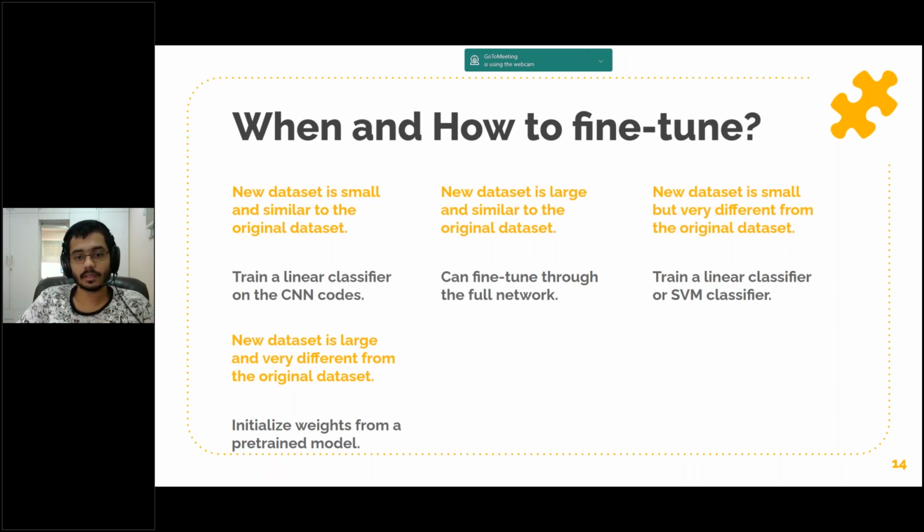What if the new dataset is large and very different from the original dataset? What do you do in this case? Since the dataset is very large, we may expect that we can afford to train a ConvNet from scratch. However, in practice, it is very often still beneficial to initialize the weights from a pre-trained model. In this case, we would have enough data and confidence to fine-tune through the entire network.